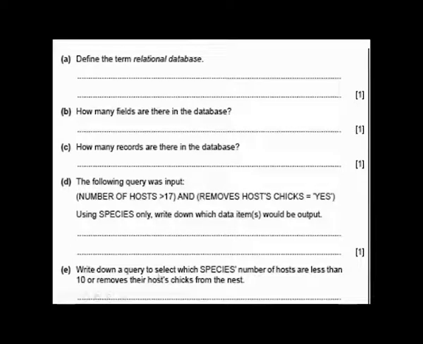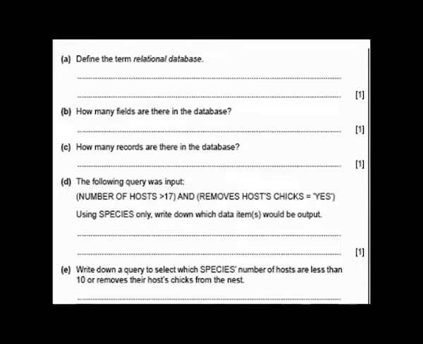How do you write the condition? Write down a query to select which species' number of hosts are less than 10 or remove their host chicks from the nest. Fortunately, I will not be able to write it here for you. But how do you look at it? When you are going to write your condition, you look at two things.